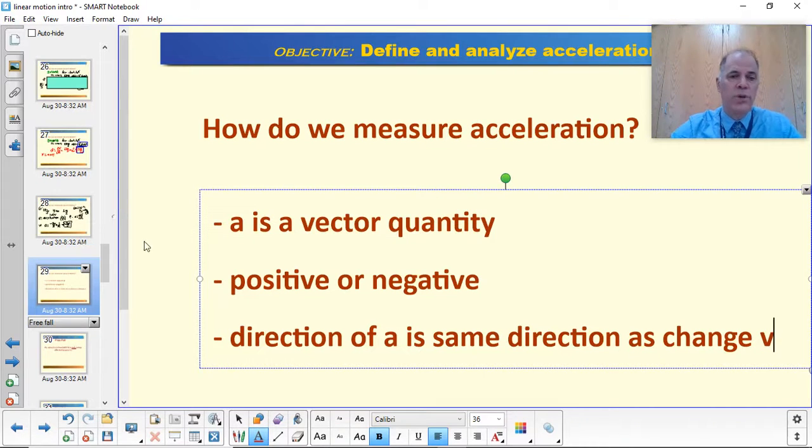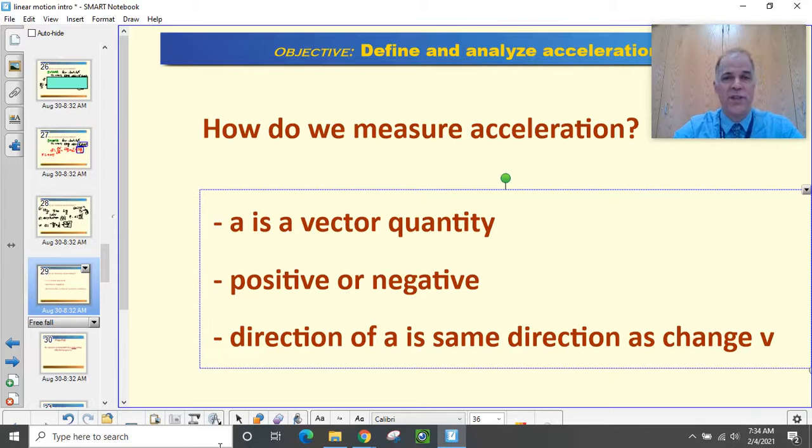Okay, that's it. So we've learned some stuff about acceleration, the equation, how we use it, what those weird units, meters per second squared, really mean, and some general truths about acceleration. And that should be enough for today.